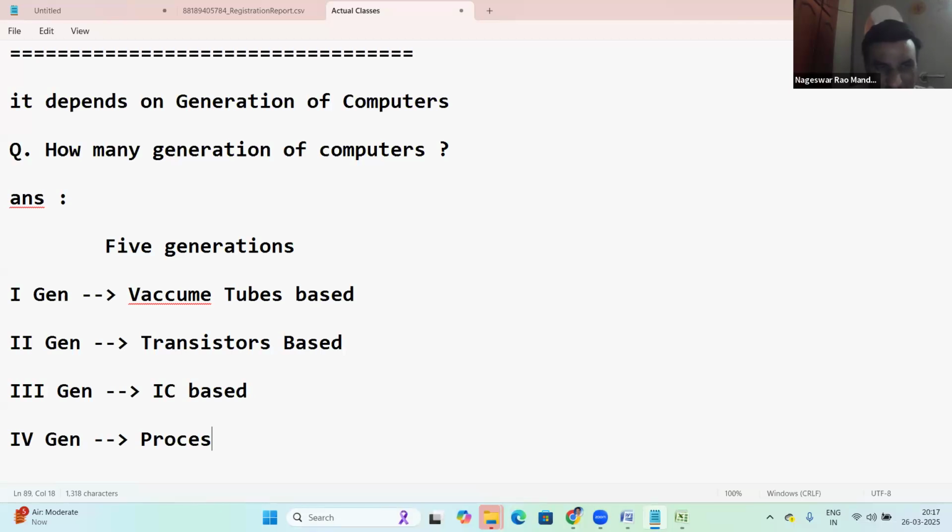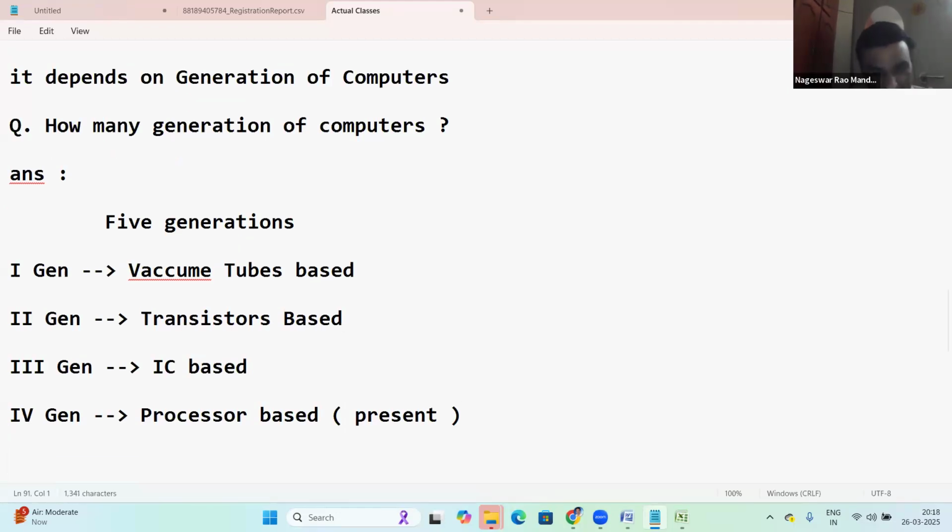Fourth generation is processor based. That means it's the present generation. Presently we are using processor based computers. Next, the fifth generation is the future generation.